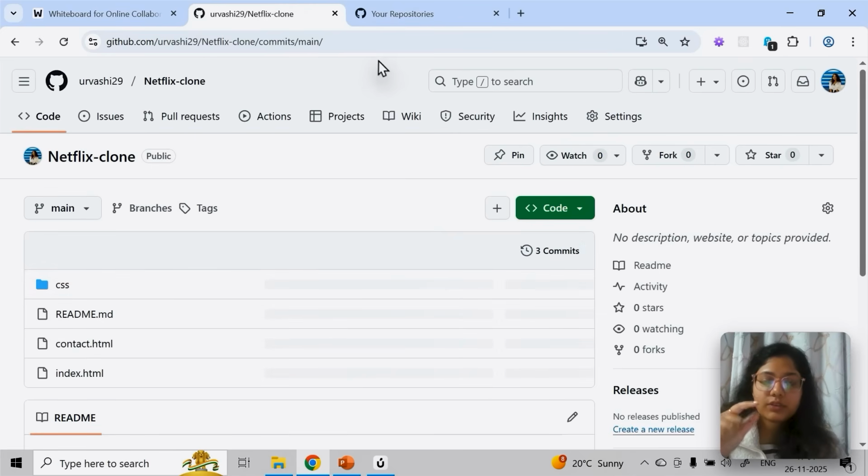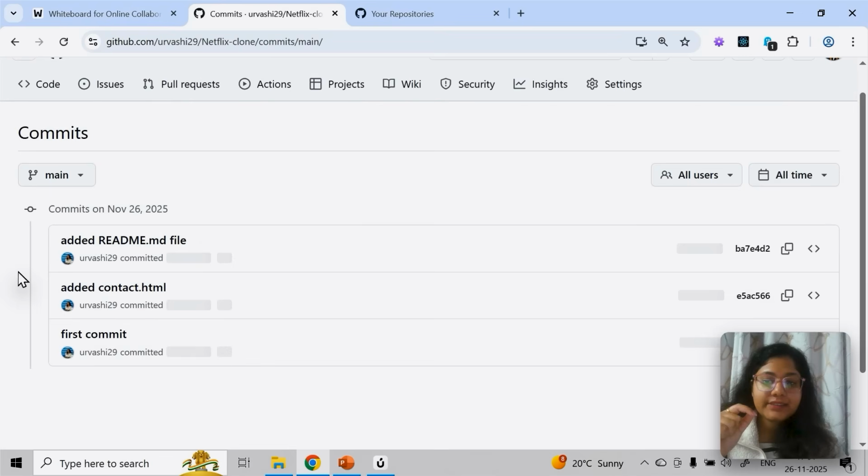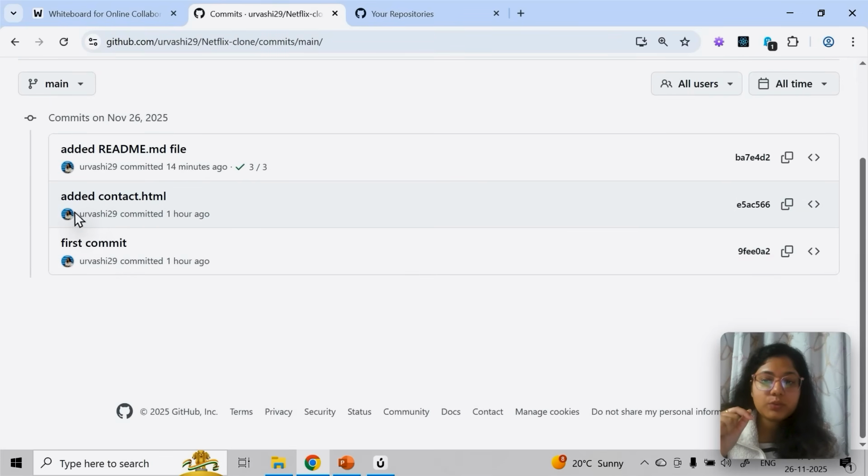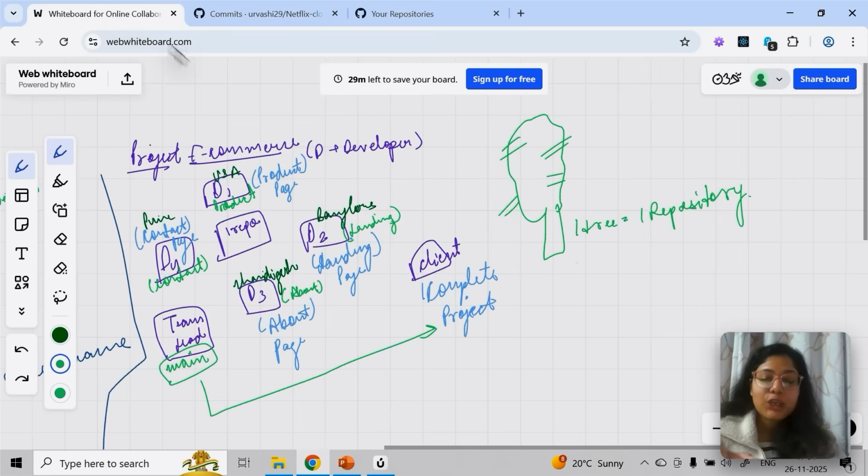You know who committed what. If I go here, you can clearly see which person committed what code; their account will come. So let's say this person is working on the product branch. On the product branch, this person will push the code and create a PR, a pull request, and then this code will be merged with me. In the end, all the code will come and merge with this only.